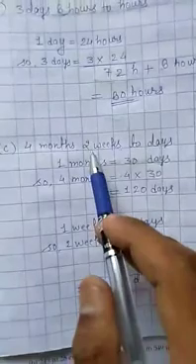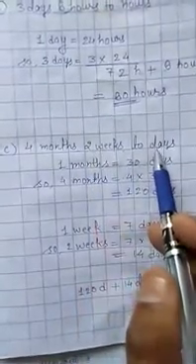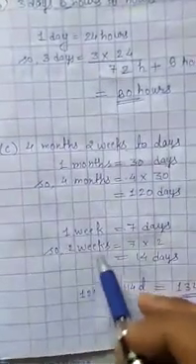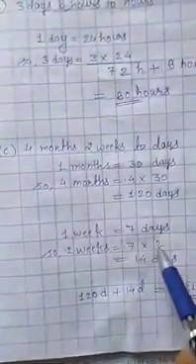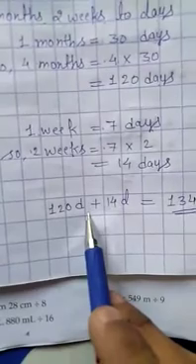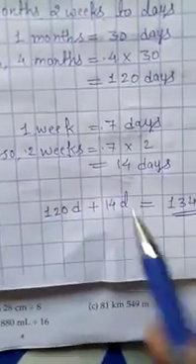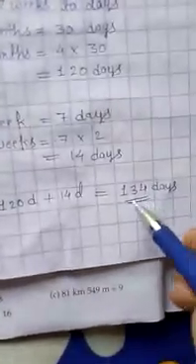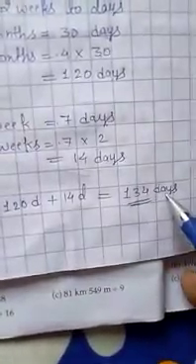Now we will convert weeks into days. 1 week equals to 7 days. So 2 weeks equals to 7 multiplied by 2 is equal to 14 days. Now we will add 120 days plus 14 days. It will be 134 days. It will be the answer.